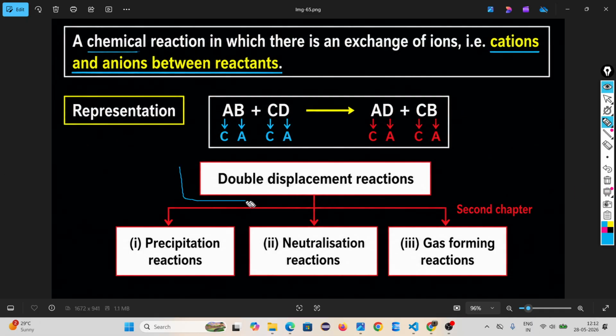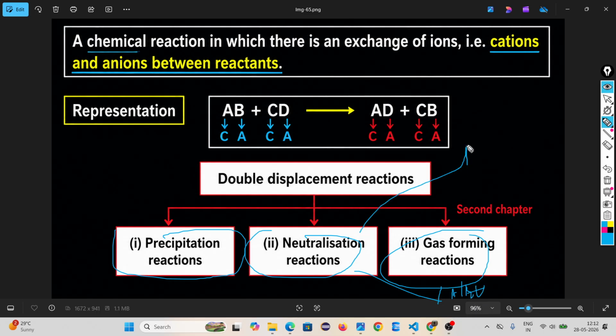So double displacement also has three types. You remember double displacement is the exchange of ions. The types are precipitation reaction, neutralization reaction, and gas forming reaction. These two you read in the acid, base and salt chapter. Neutralization means when an acid reacts with a base, it gives you salt. It is a neutralization reaction. This is not in your first chapter; these two are in your second chapter. Precipitation reaction you have to read.